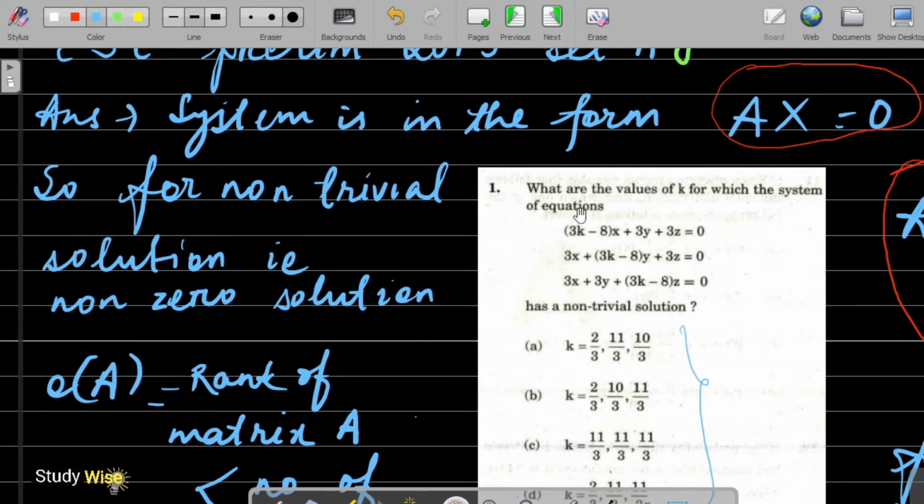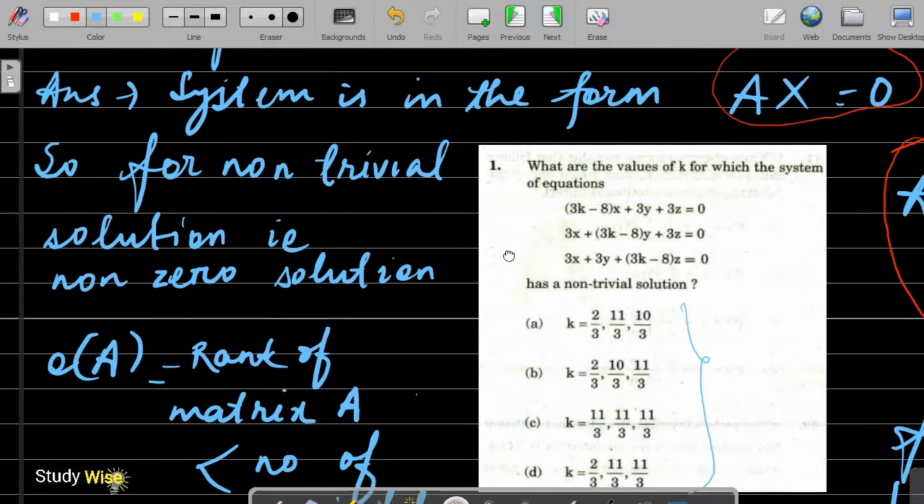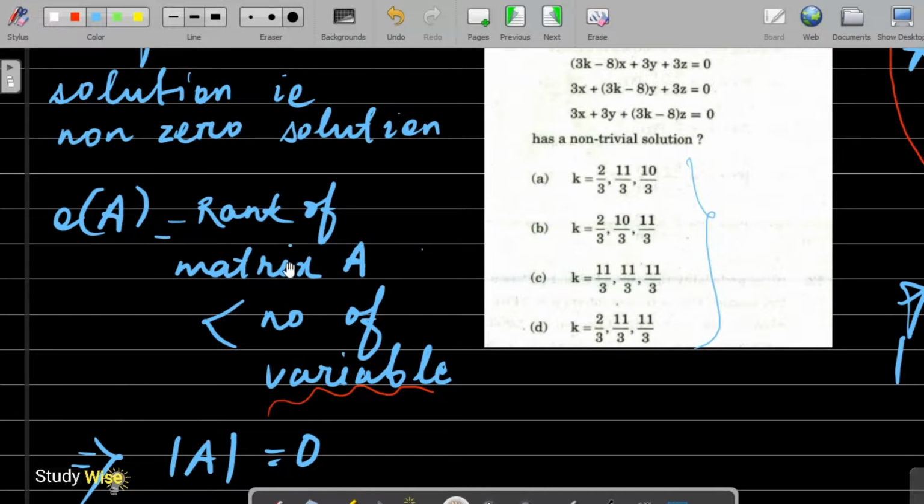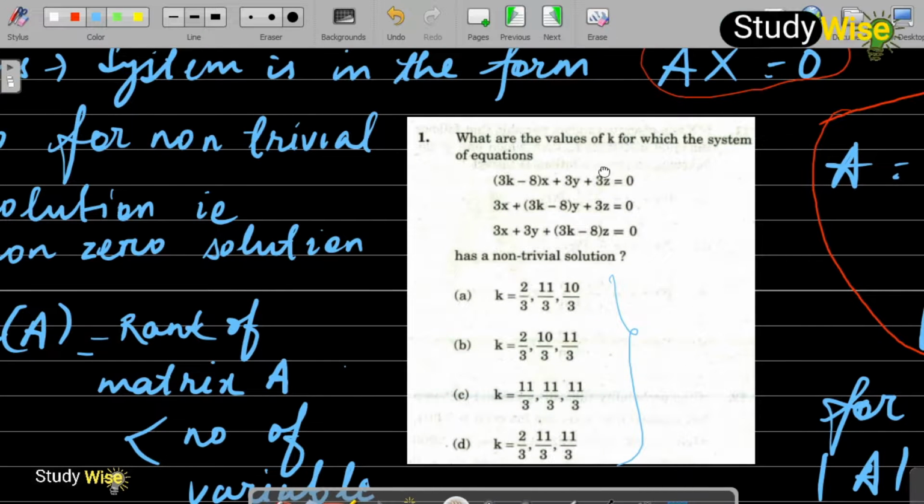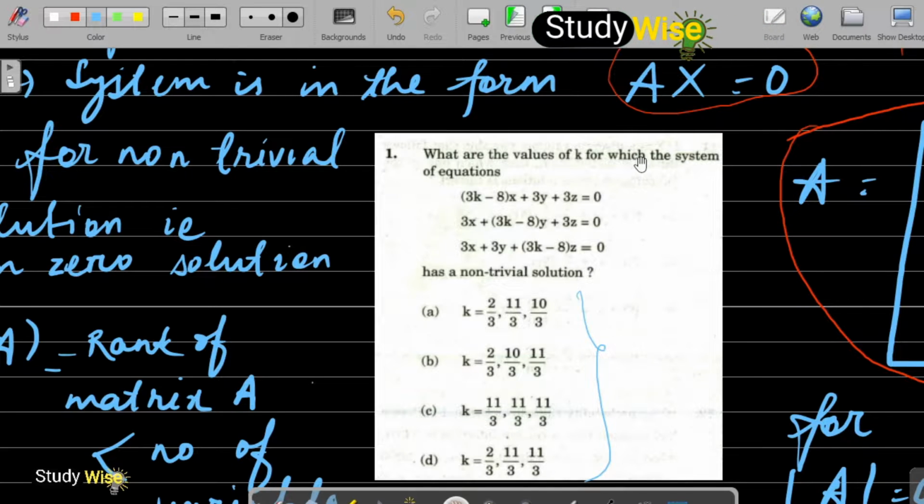Now, to have a non-trivial solution, that is a non-zero solution, we have this condition: the rank of the matrix should be less than the number of variables. We have x, y, z, 3 variables.